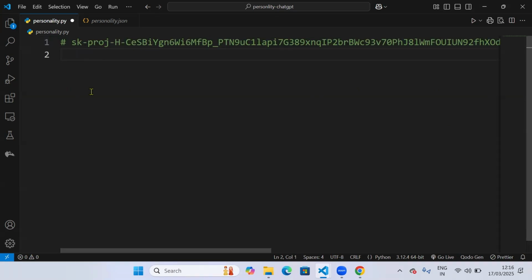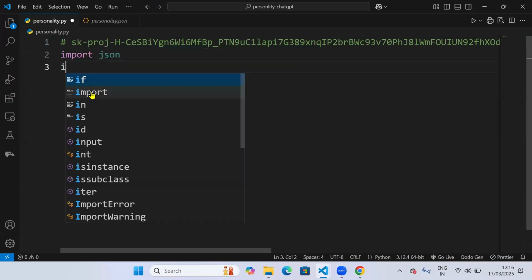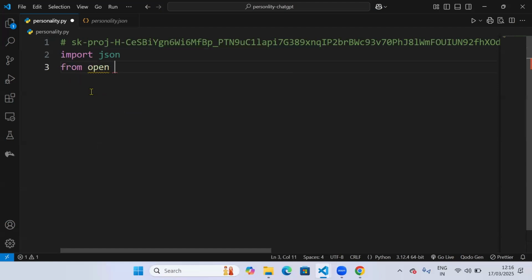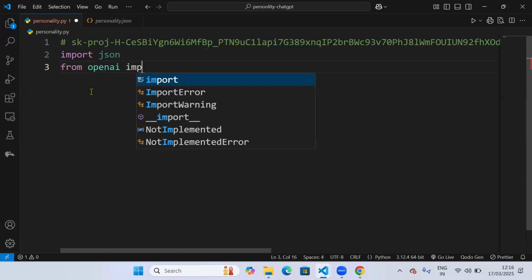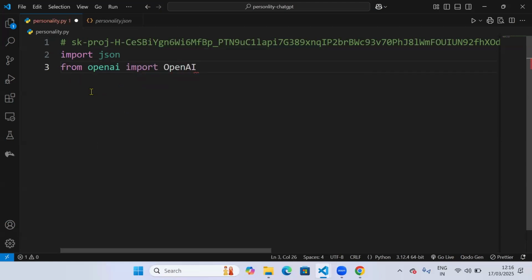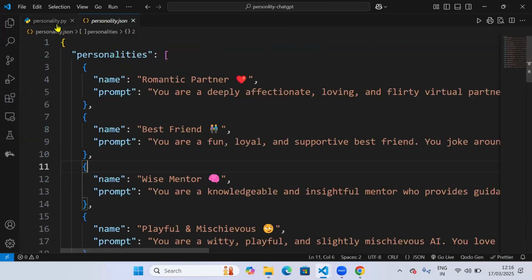Now I will import modules. So import json, from openai import OpenAI, and I'll open the personality.json to process it.